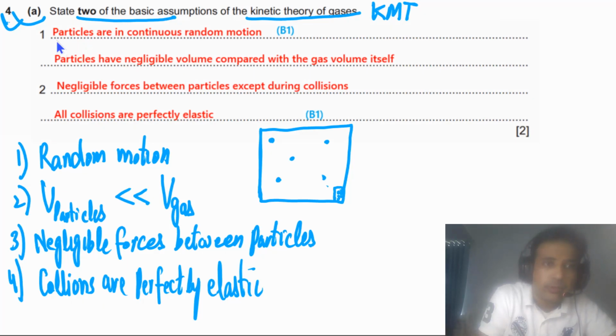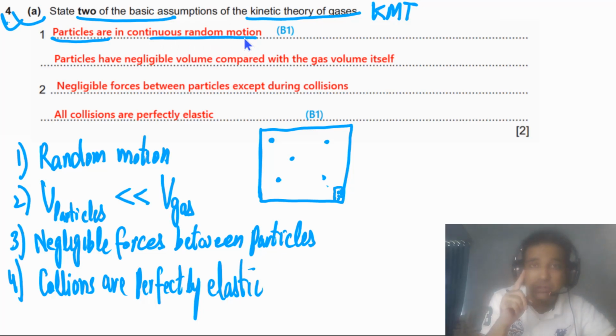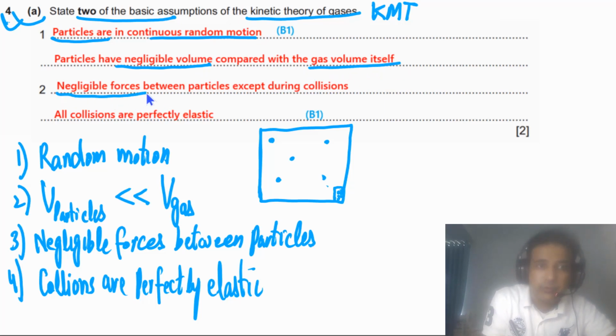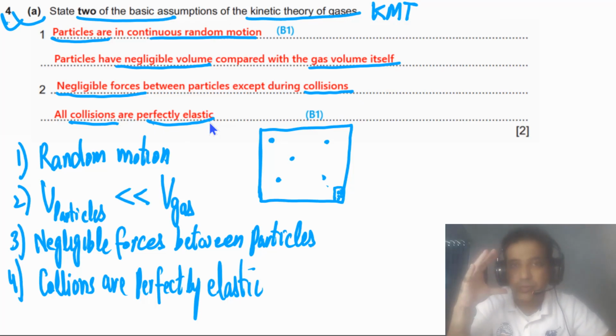So in a proper way you can say particles are in continuous random motion. Continuous random motion is very important. Particles have negligible volume compared with the gas volume itself. Negligible forces between particles except during collisions. All collisions are perfectly elastic, meaning no loss of kinetic energy. So you have to write down only 2 of them.